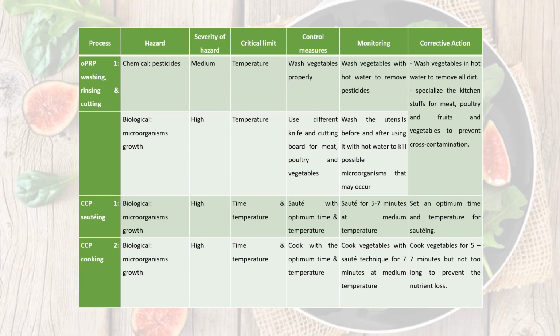And for the cooking method also, we will set the optimum time and temperature for vegetables. Basically vegetables do not require a long time to cook, because we don't want the nutrients in the vegetables to become depleted.